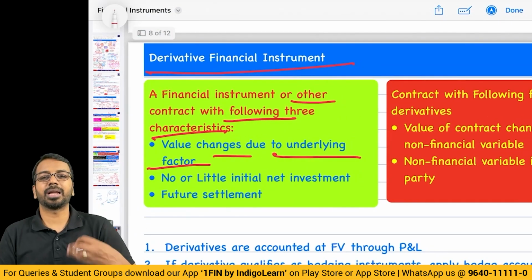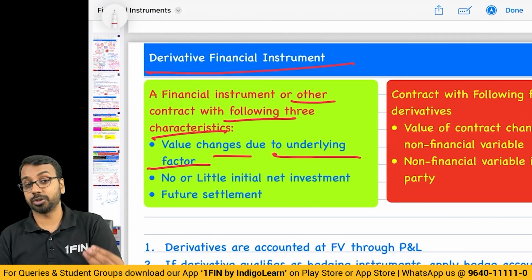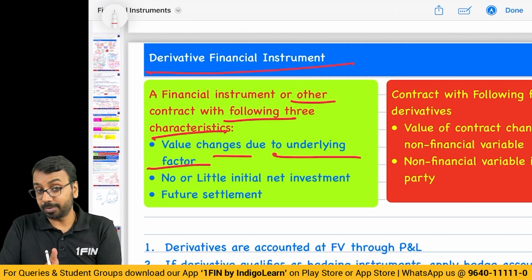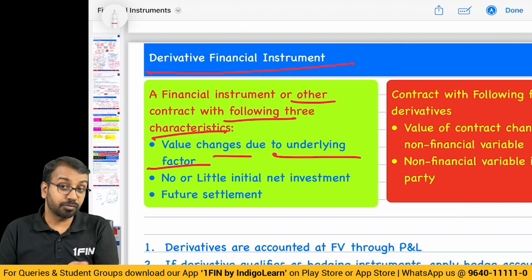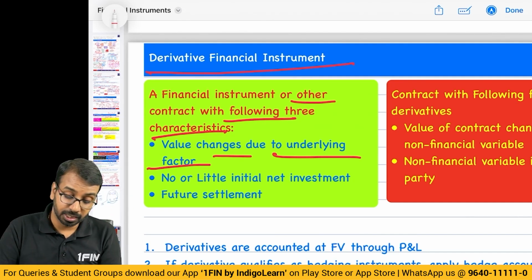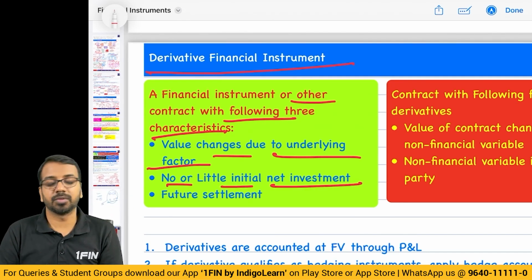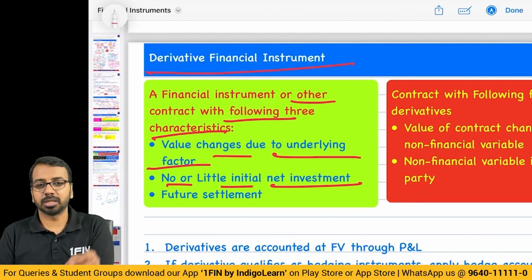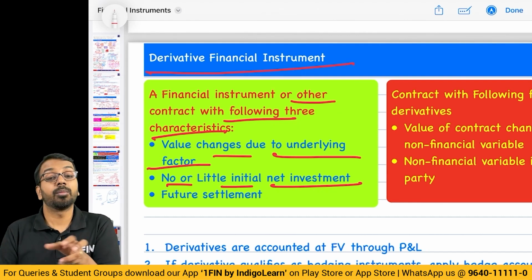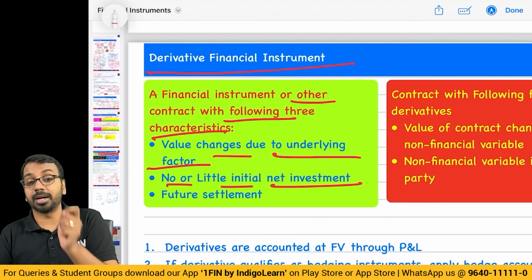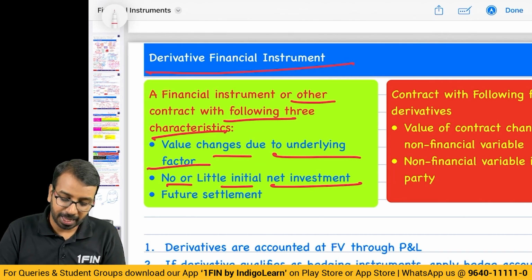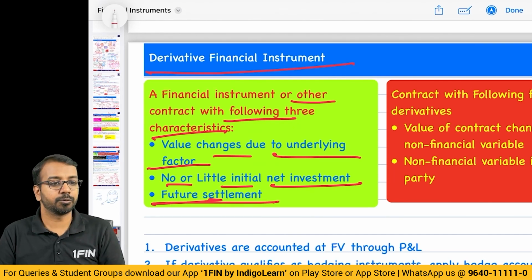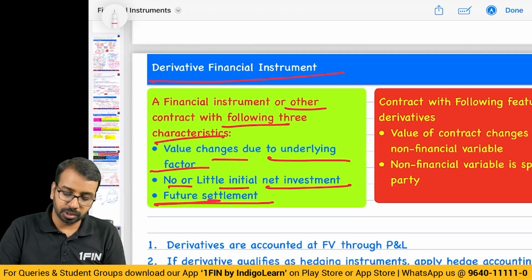So say for example, I have taken a call option or a future contract on a share. Share prices change, the value of derivative changes. The value of call option changes, the value of put option changes. There is no or little initial net investment. If I had to buy 1000 shares of Reliance, I had to invest a huge amount. But if I have to buy 1000 call options on Reliance, I have to pay a very small amount. And transaction will be settled in future. Okay. So these are the characteristics.